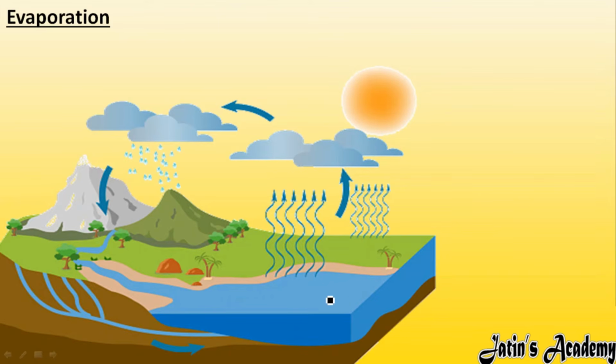So this water also takes heat from the sun, and by absorbing the heat, the water changes into steam and moves upward.